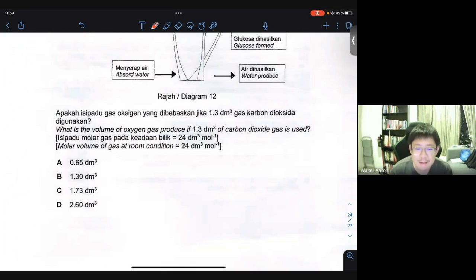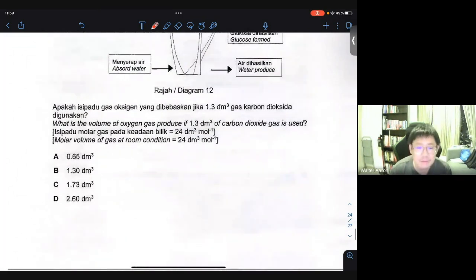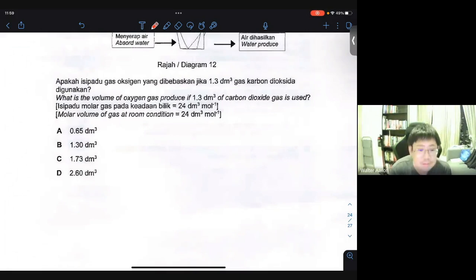So I would say that supposedly you have to remember the equation for photosynthesis. Okay, so let's see the equation of photosynthesis. This is a bit of bio. Okay, usually they will give you the equation, but they didn't give you. So the equation is very simple. You have like 6 CO2 plus 6 H2O.